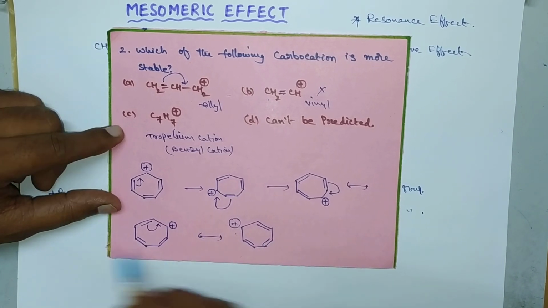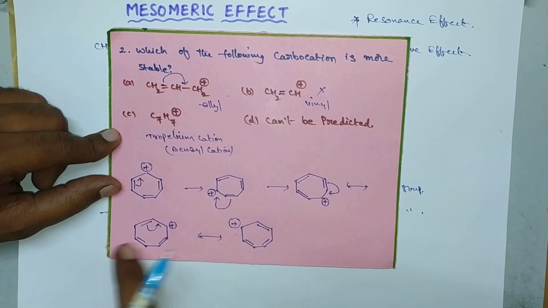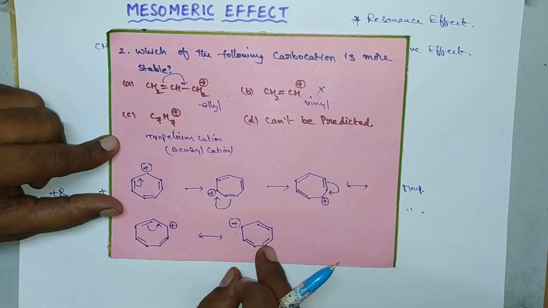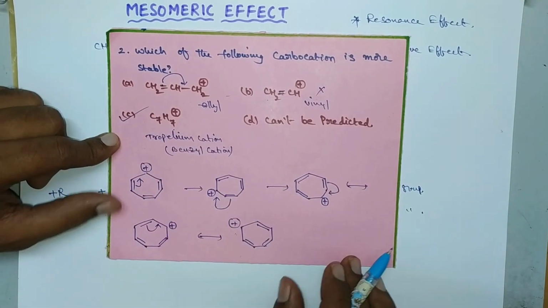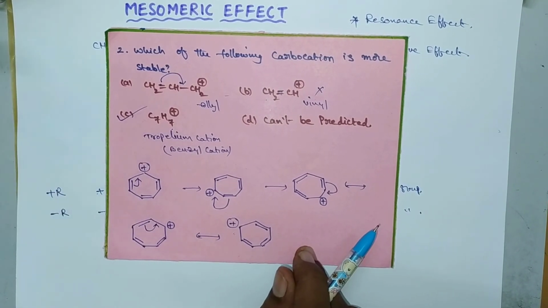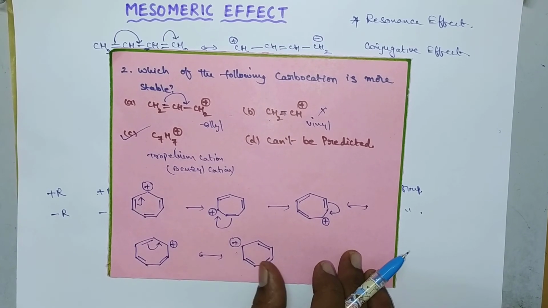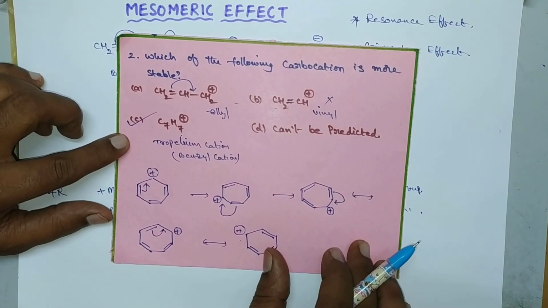Okay, so like this we can form so many resonance structures, 1 2 3 4 5. So these resonance structures are formed, so that's why it is more stable. So C7H7 plus is the most stable carbocation. So if any molecule forms more number of resonance structures or mesomeric structures, then it will be more stable. So C is the correct option.